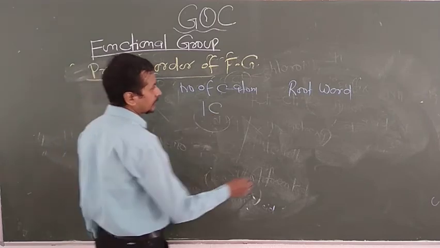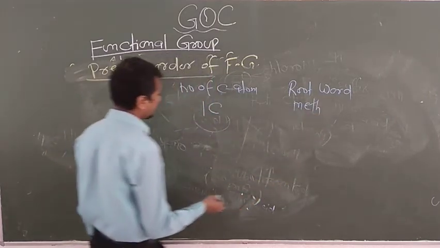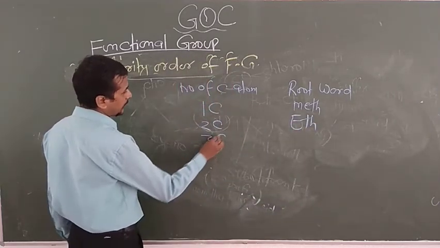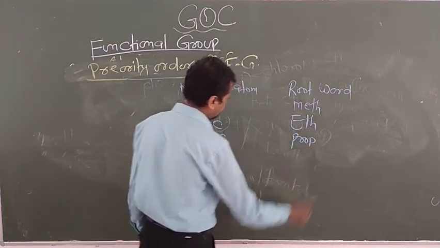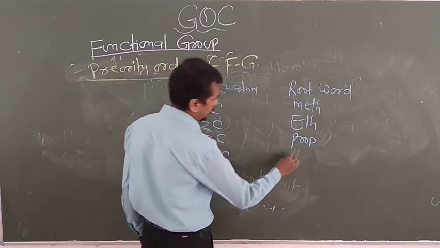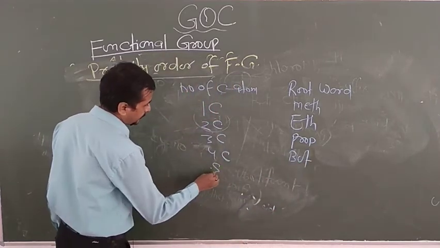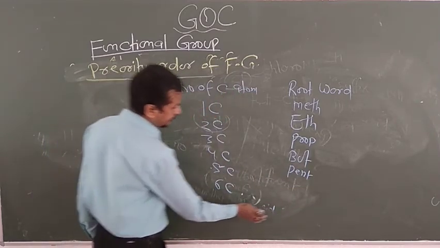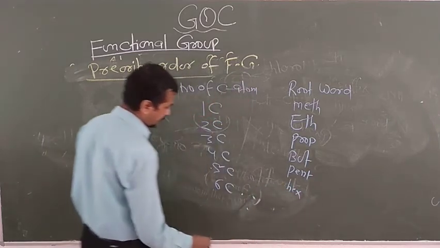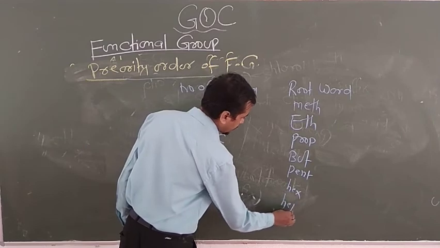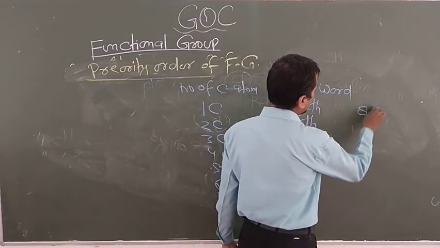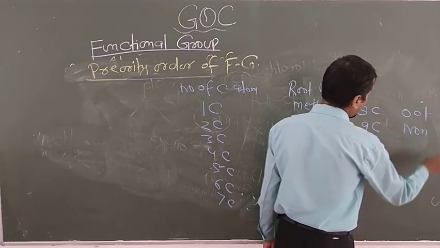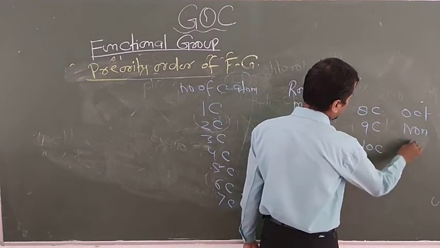So 1 carbon, the root word is known as meth. 2 carbon is known as eth. 3 carbon is known as prop. 4 carbon is known as but. 5 carbon is known as pent. 6 carbon is known as hex. 7 carbon is known as hept. 8 carbon is oct. 9 carbon is known as non, and 10 carbon is known as dec.